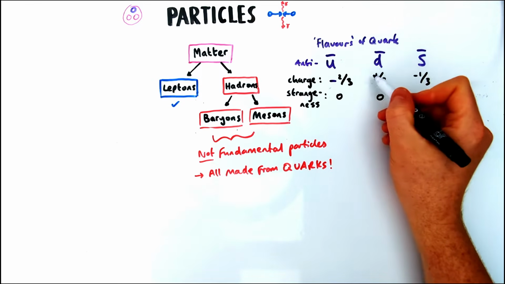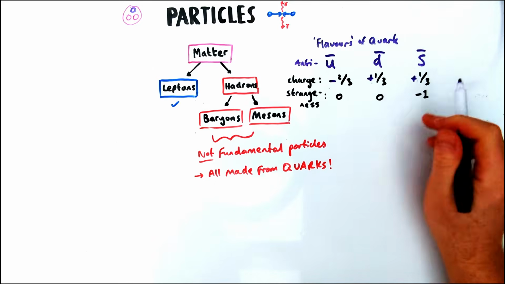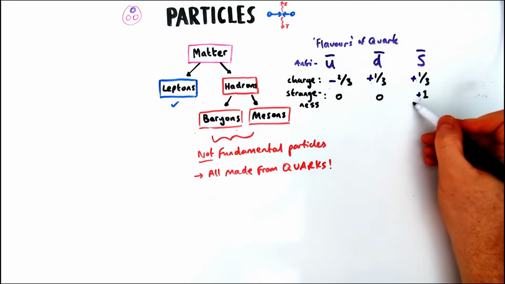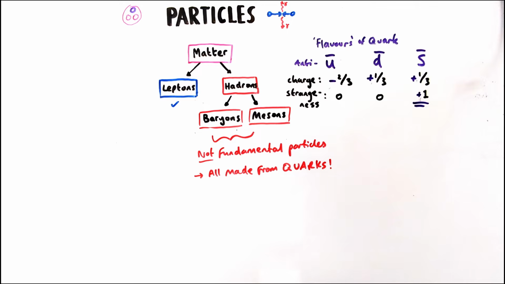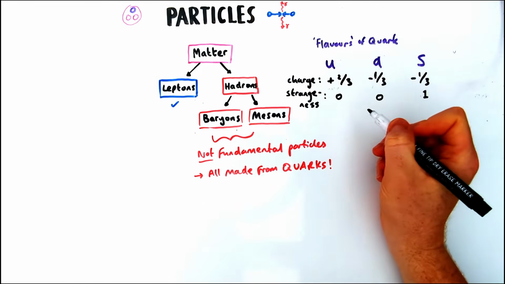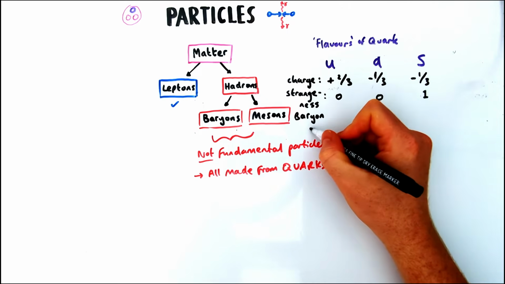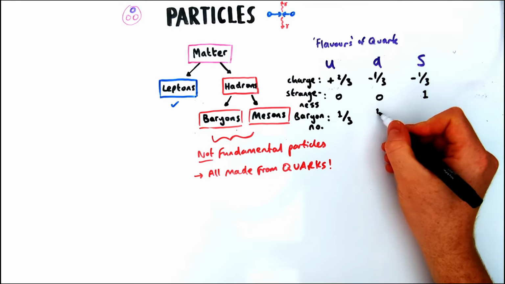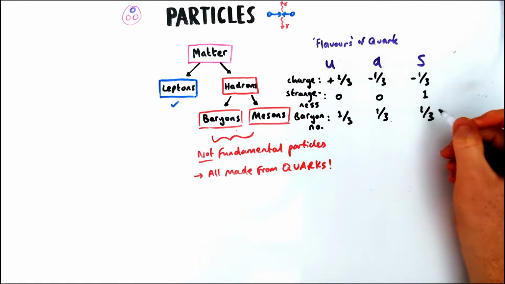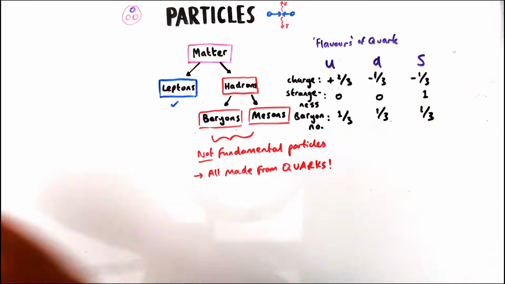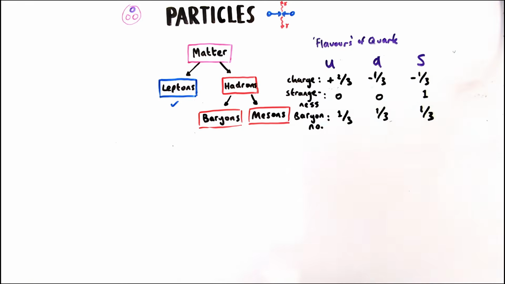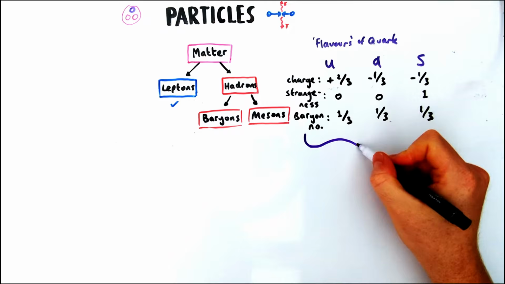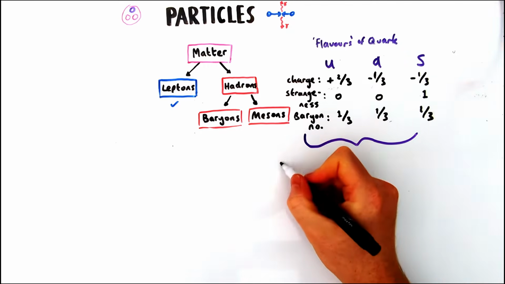Now, as from earlier, the only thing that's different about an antiparticle is its charge. So the negatives become positive and the positives become negative. The strangeness of an anti-strange quark is also opposite. It is +1 strangeness. Now, something else we need to know about these quarks are their baryon number. So baryon number is another quantum number used to define these particles, and we'll come on to looking at why it exists in a second. But for now, the baryon number of all 3 quarks is 1/3.